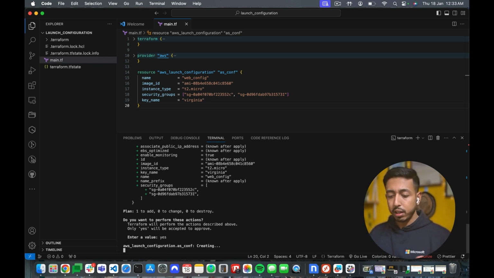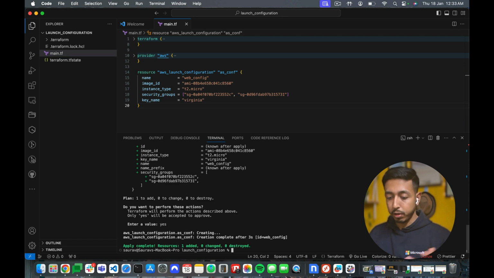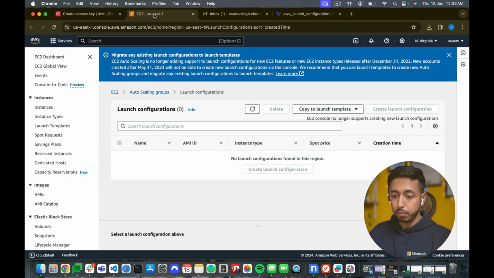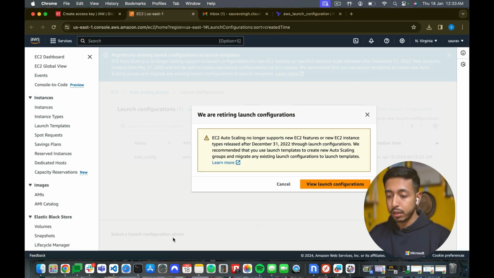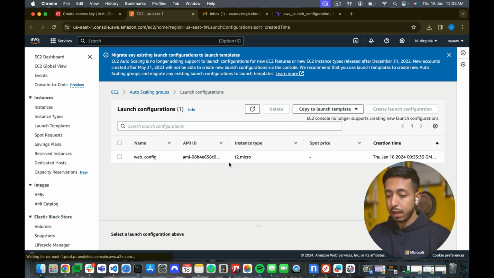So this will take hardly 10 seconds, maybe. Yeah, even less than that. So your launch configuration is ready, which was not allowed to be created on the console, but we anyways did it using infrastructure as code. And there we go. We have our launch configuration ready. Of course, this is the simplest way to create a launch configuration using Terraform.